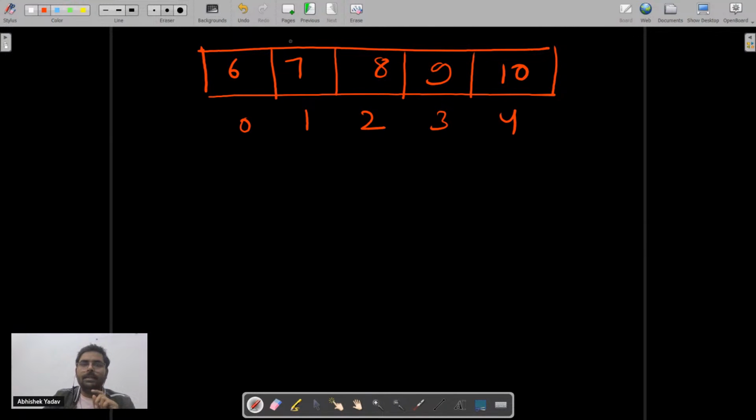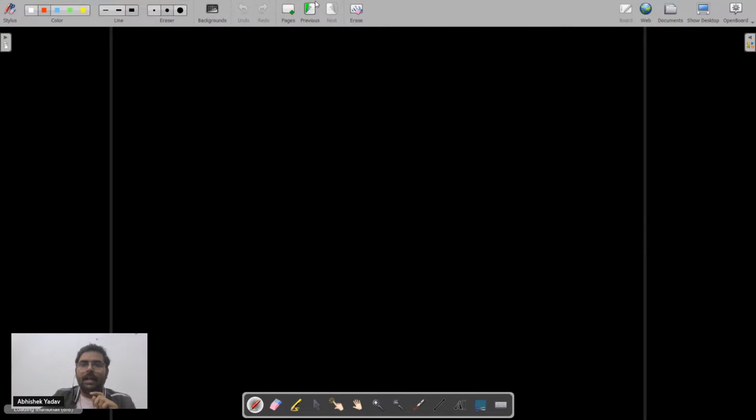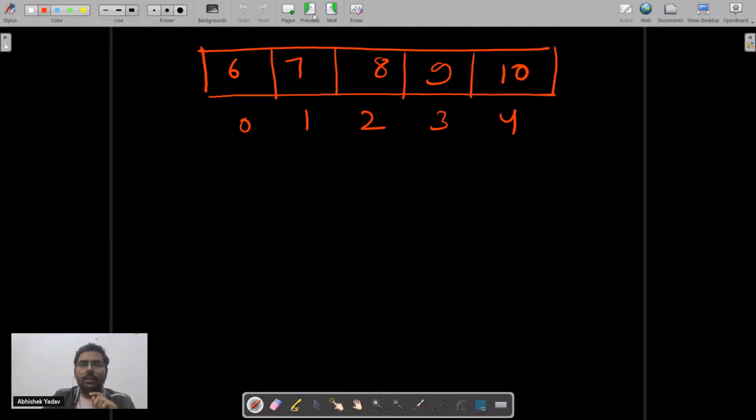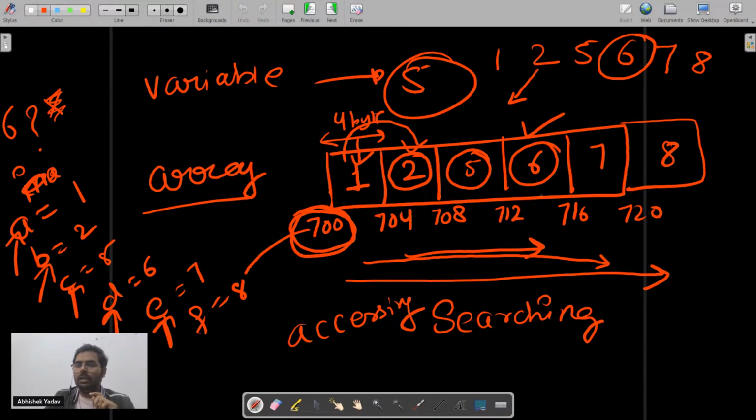So guys, what happens here? You can see behind the scene, if I go here, behind the scene data will be stored like this at different memory allocation, right? At different memory addresses. It becomes difficult for the programmer to learn each and every address, right? To know whether 700, 704. Here I am taking small values, but there the addresses will be complex, right?